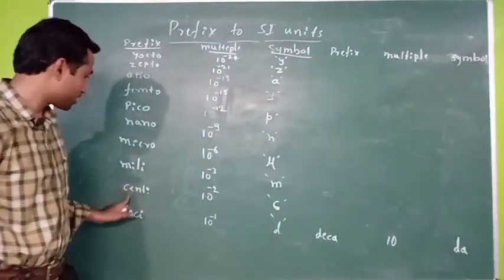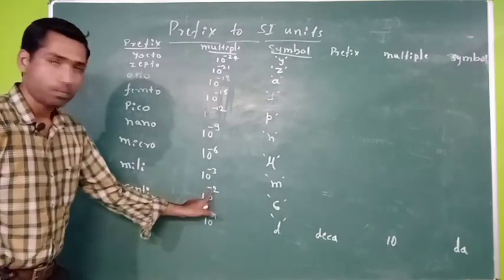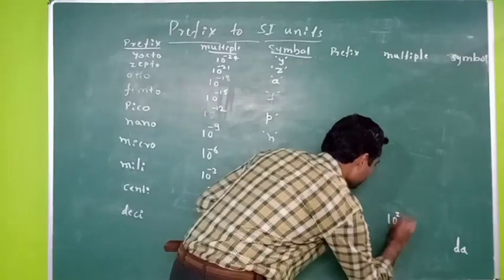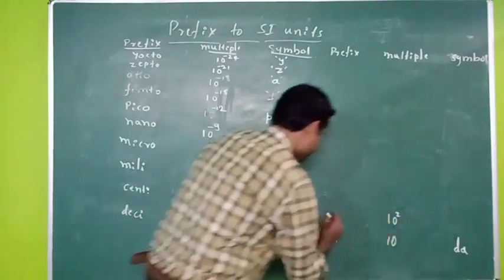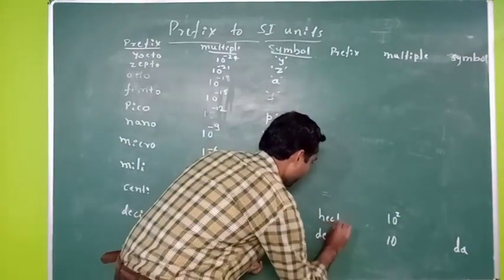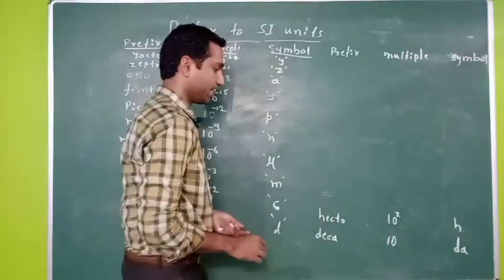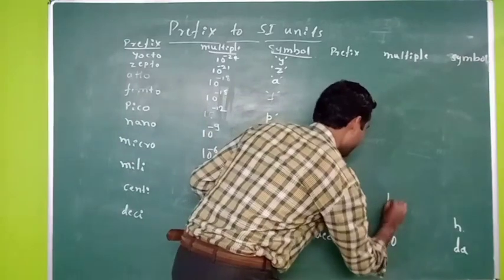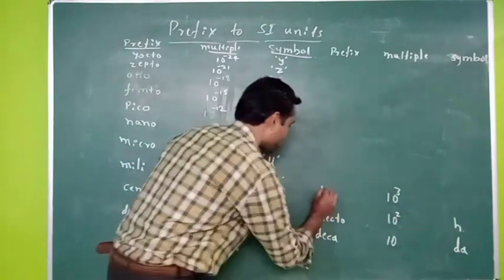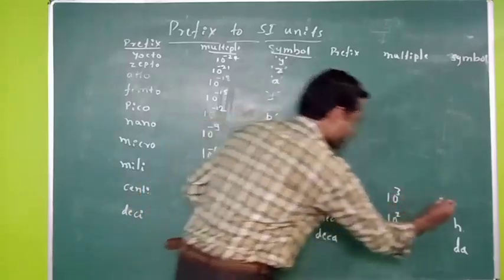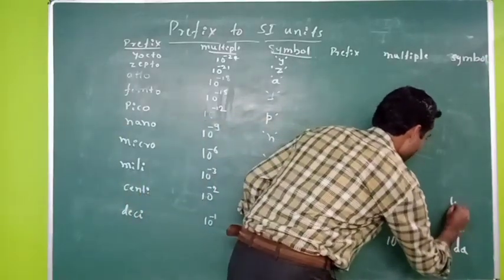If the value is 10 raised to plus 2, then it is known as hecto. The symbol is small h. If it is 10 raised to 3, then we have to use the prefix kilo. The symbol for that is small k.